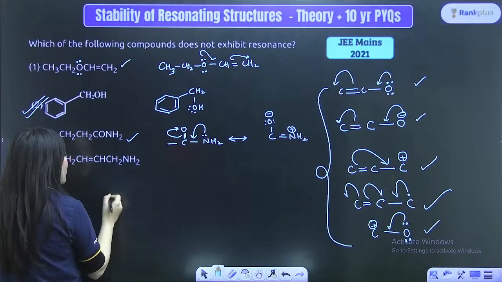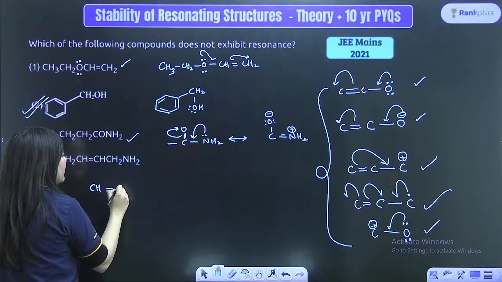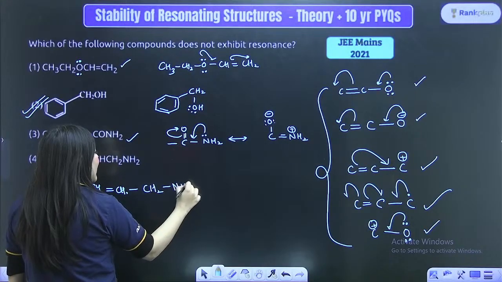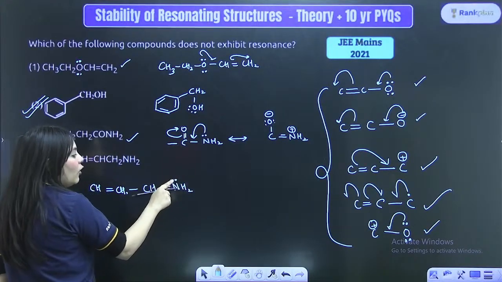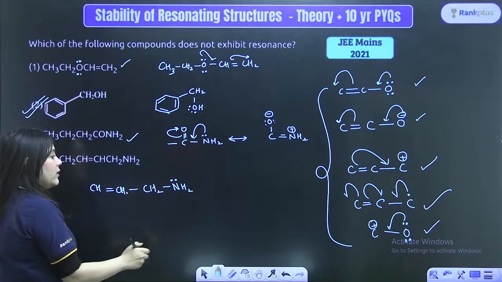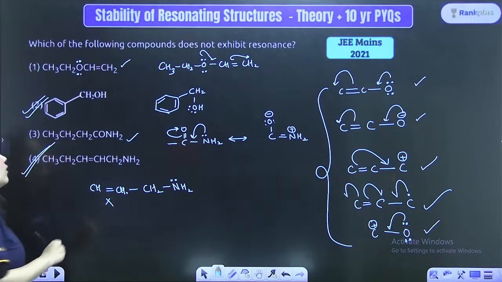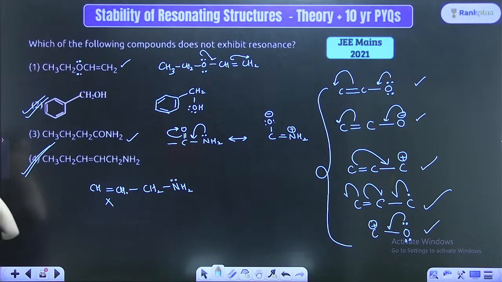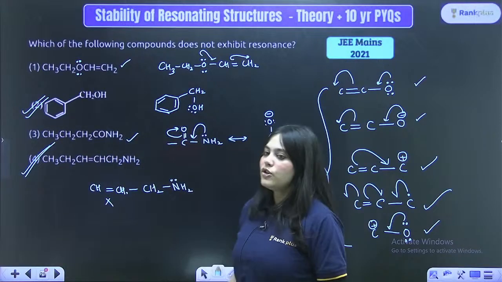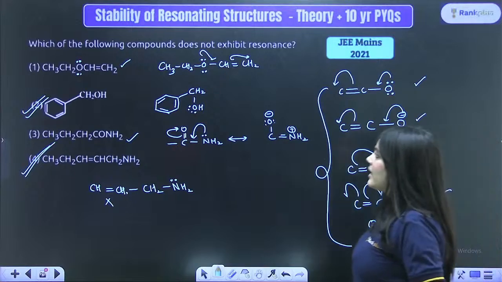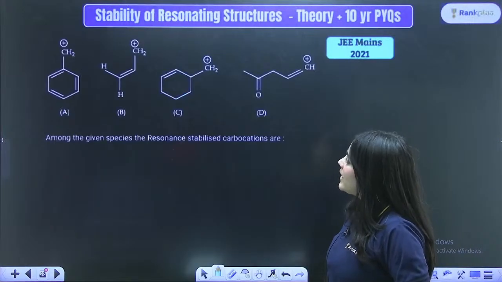The fourth option will also not show. Here there is CH double bond CH2, CH, then again a single bond CH2 and an NH2 group over here. So there is a lone pair, single bond and then once again a single bond. So this will also not show resonance. So the correct option is the fourth will also not show resonance. So second and fourth options will not show resonance. Rest of them will show resonance. I hope this thing is clear to everyone. All these questions, I hope, are helping you students determine how to solve the questions in your JEE Mains exams. Moving on to the next part.